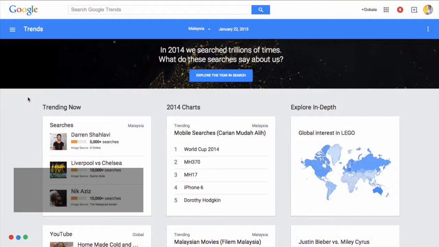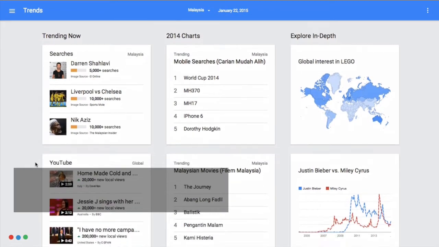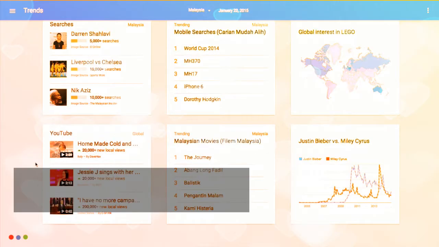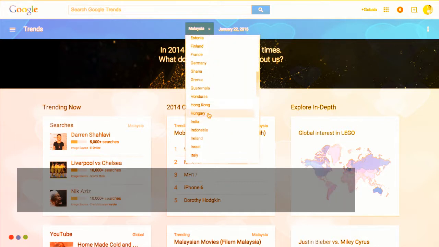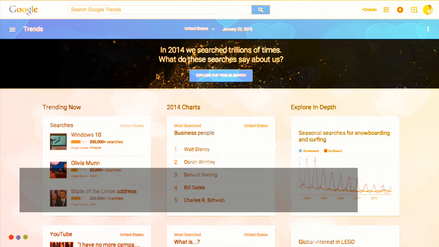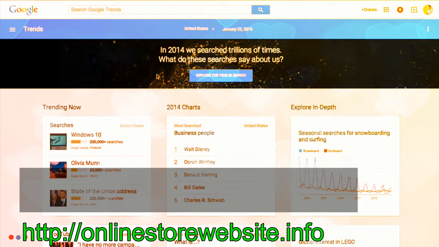You can access Google Trends at google.com/trends. On the homepage of Google Trends, it will show you worldwide trending topics as well as local ones based on the country that you are in at the moment. So to start searching, make sure that you search only in the United States, because the United States is one of the largest economies in the world, and also e-commerce is extremely popular in the United States.